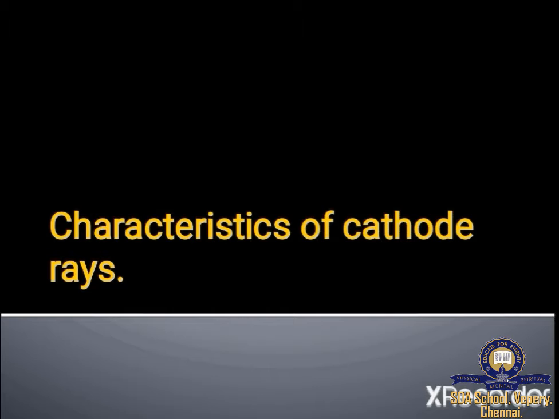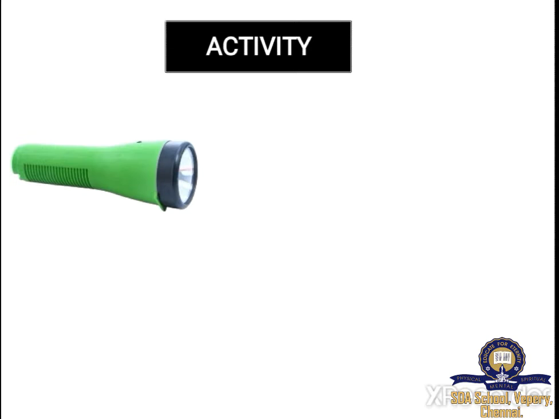Now we are moving on to the characteristics of cathode rays. There are 4 characteristics. We'll learn them one by one. We are going to learn the first characteristic with an activity. Now take a flashlight and any one object. Here I am taking a plastic ball.